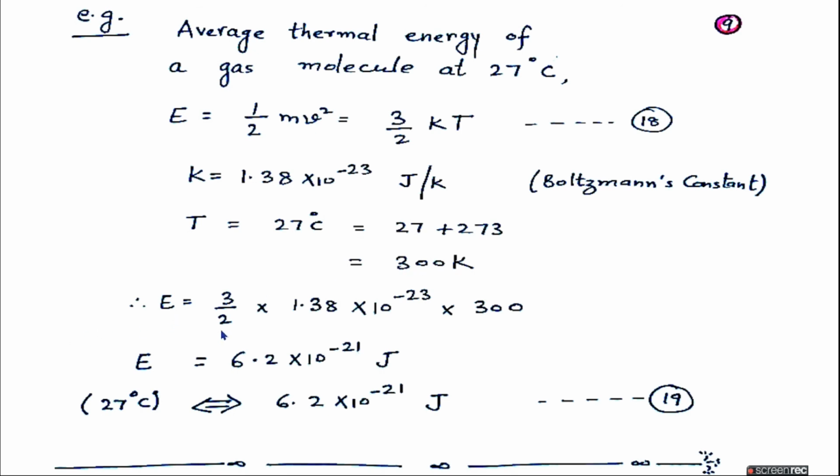So energy is equal to 3/2 times k, 1.38 × 10^-23, times the temperature. Solving this, we get energy equal to 6.2 × 10^-21 joule. So we can conclude that 27 degrees Celsius, which is approximately the room temperature, is equivalent to an energy of 6.2 × 10^-21 joule, or vice versa.